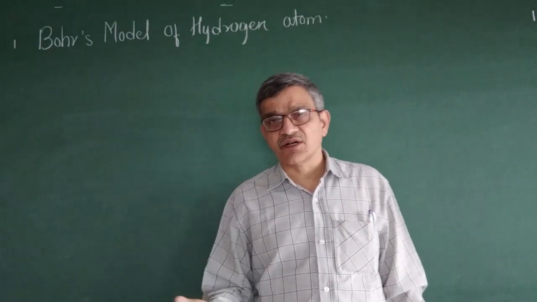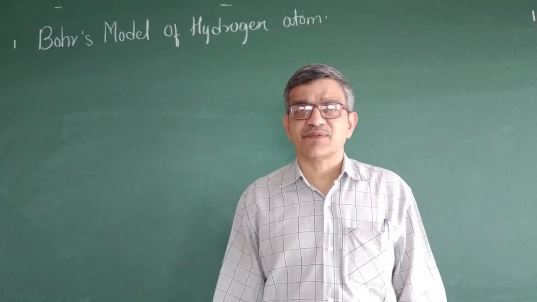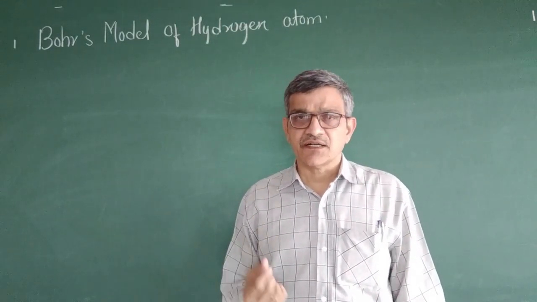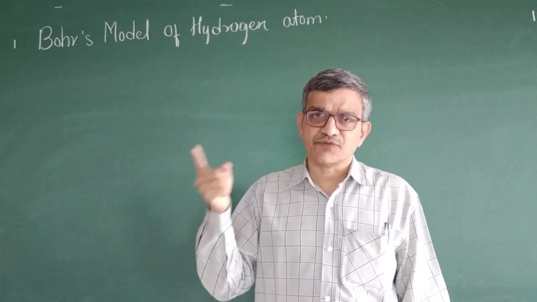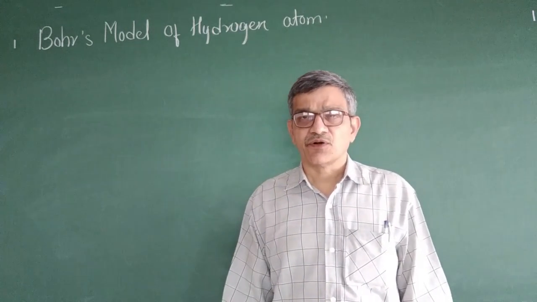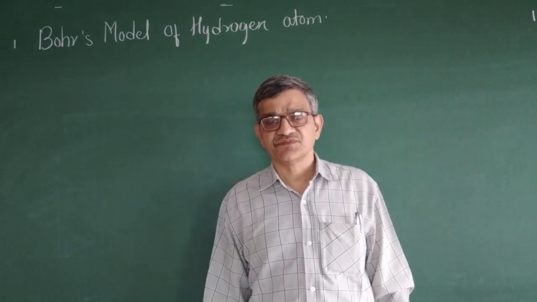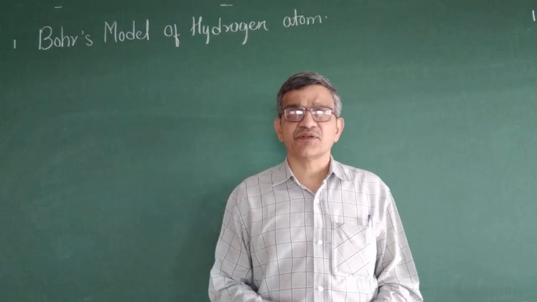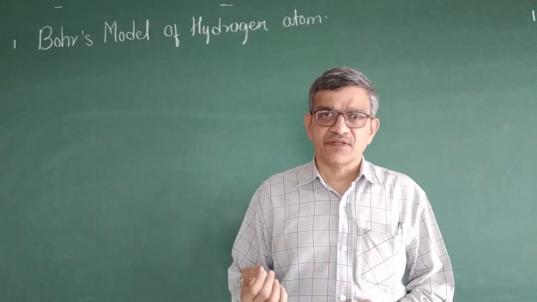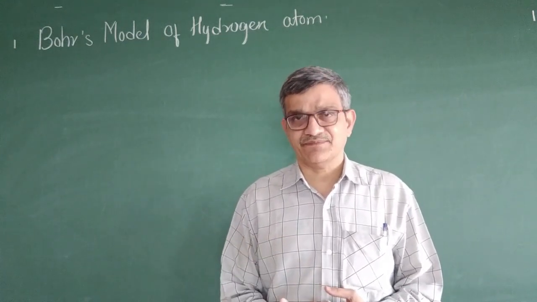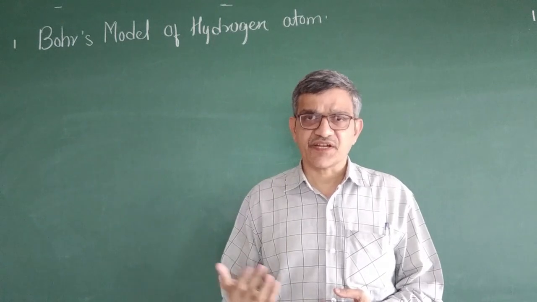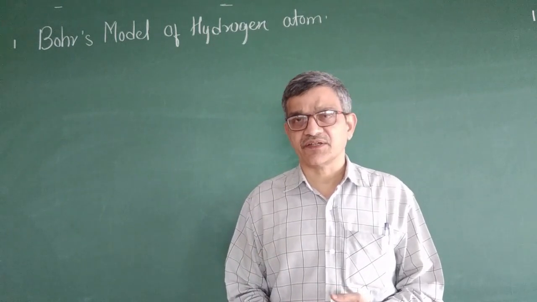As per the Rutherford model, the nucleus is at the center and the electron revolves around the nucleus in a circular path called an orbit. But Bohr gave some more ideas. From his model, he explained the radius of an atom, so the radius can now be calculated.